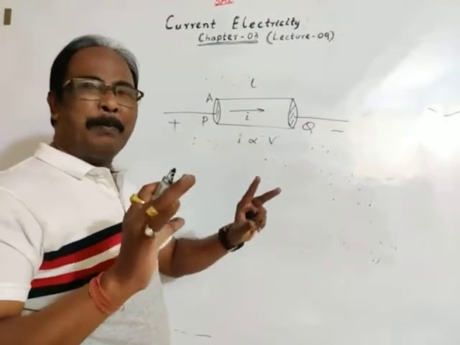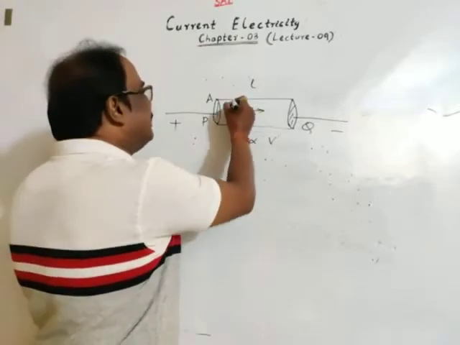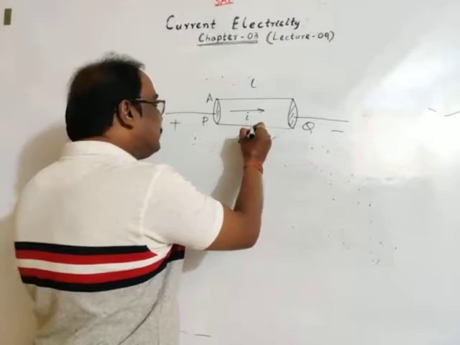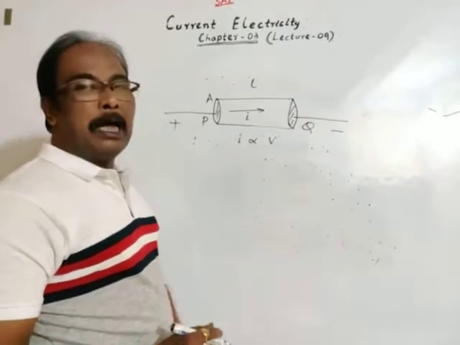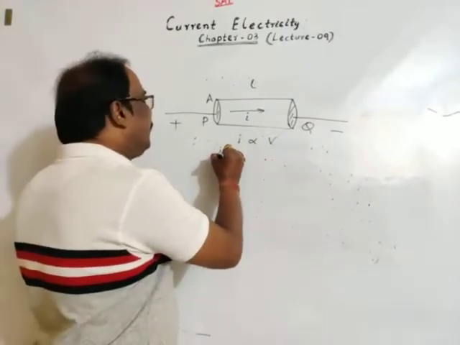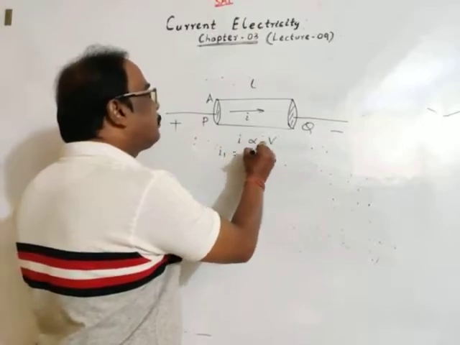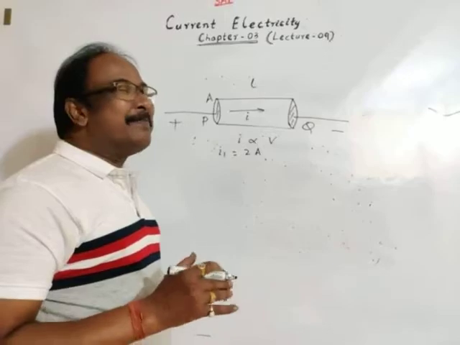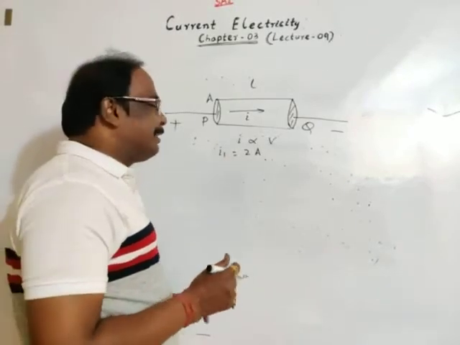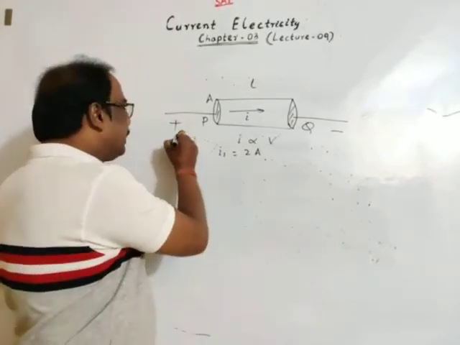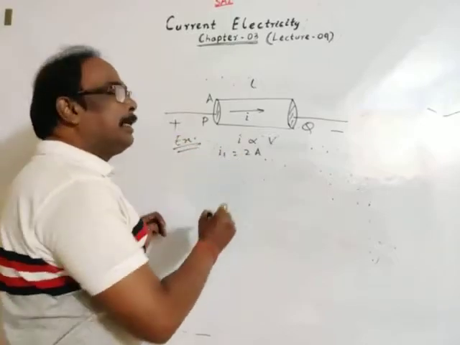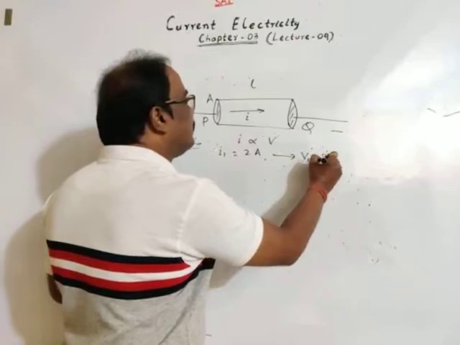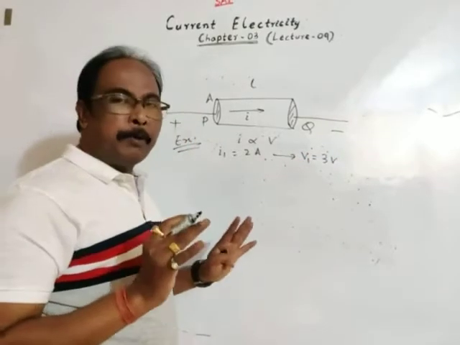So, it is found from experiment that, say, this is a conductor. Now, potential difference is V1 and current is I1. When current I1 is 2 ampere, it is found experimentally, for an example, if current flowing is 2 ampere, then at that stage let the potential difference be 3 volt.